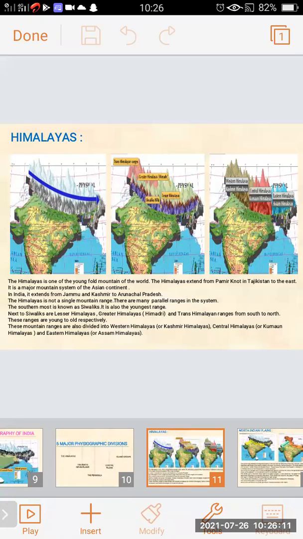The southernmost is known as the Sivalik. There are various parallel ranges in the Himalaya, and the southernmost side of the mountain is known as Sivalik. It is also the youngest range. In the second map, we can see the southernmost is known as Sivalik. It is also the youngest range.